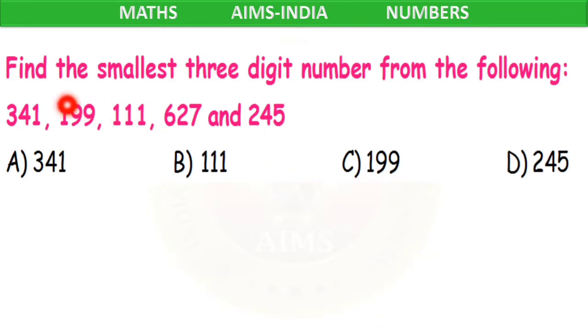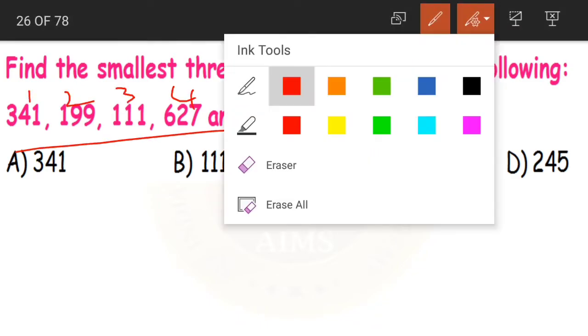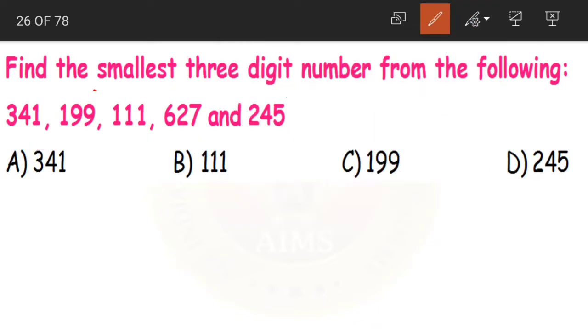Next question. Find the smallest 3-digit number from the following. Now here we are having 1, 2, 3, 4 and 5 numbers. From these 5 numbers we have to find the smallest number. Now how to find out the smallest number? First let us circle out the digits in the highest place values.